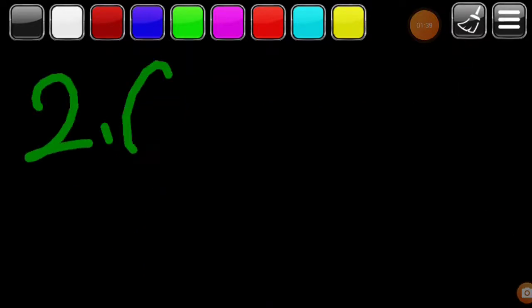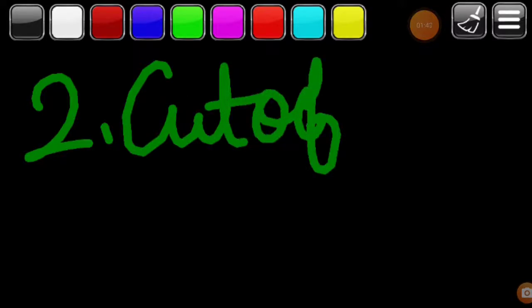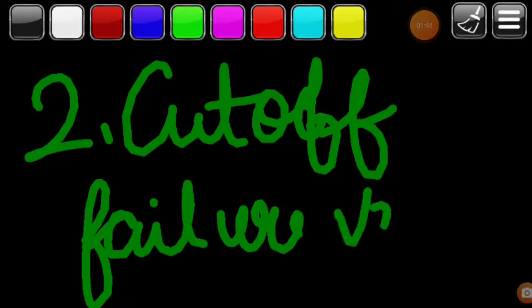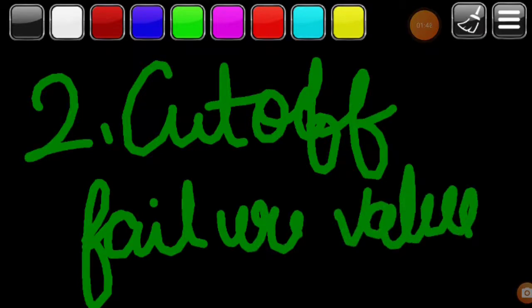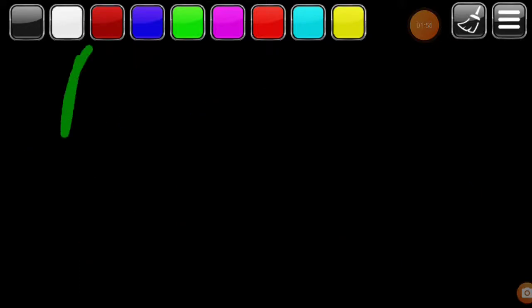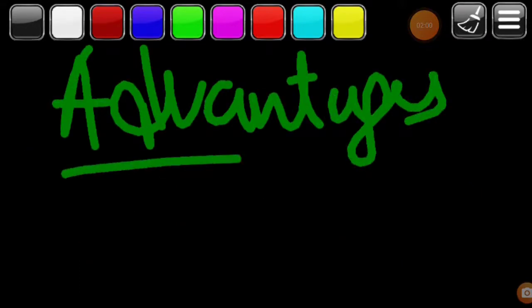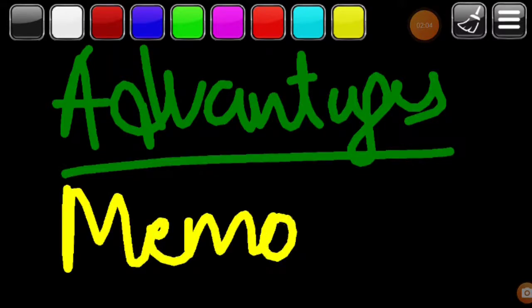The second condition is the cutoff failure value. The cutoff failure value defines no solution for the problem within the given depth limit. So what are the advantages? The advantage is that, first of all, this is memory efficient.